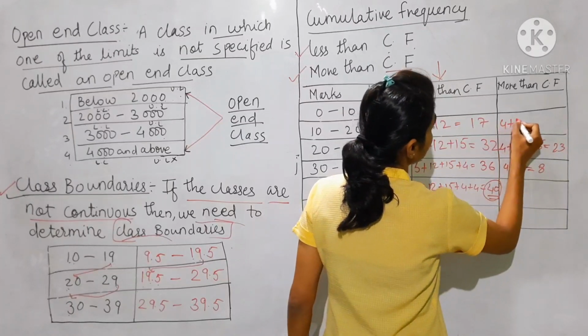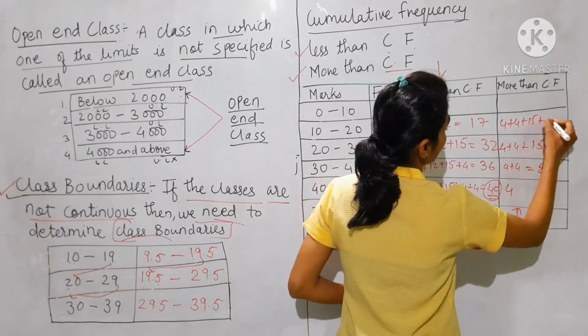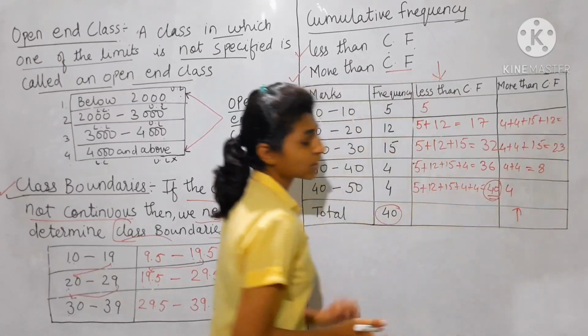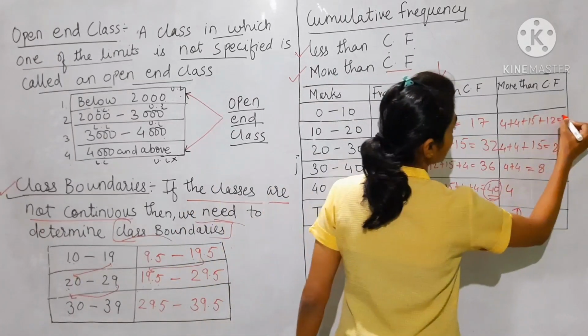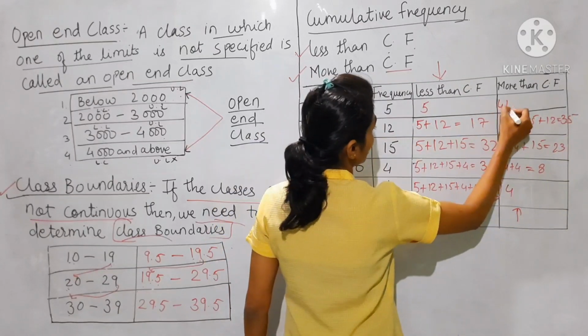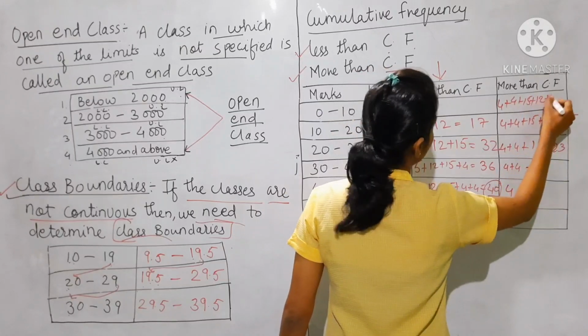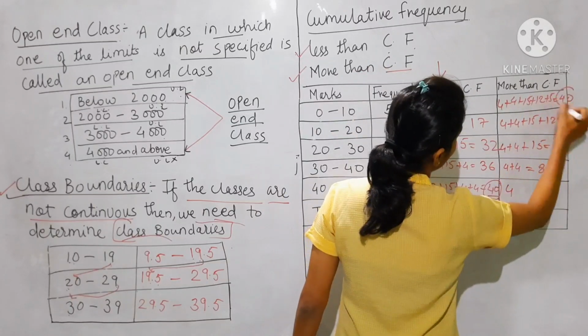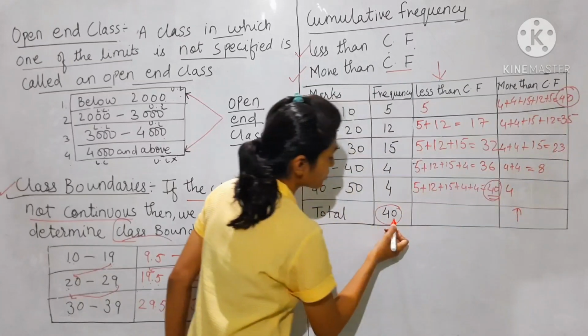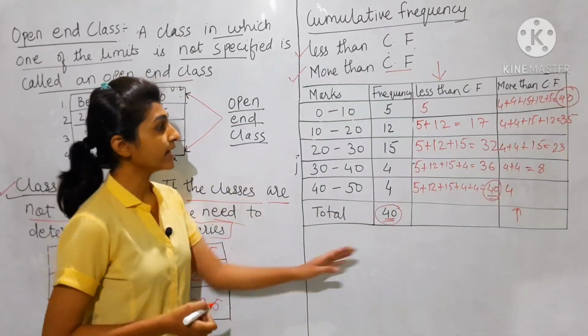Then 4 plus 4 plus 15 plus the frequency 12 becomes 35. Then 4 plus 4 plus 15 plus 12 plus 5 equals 40. So more than is also 40.